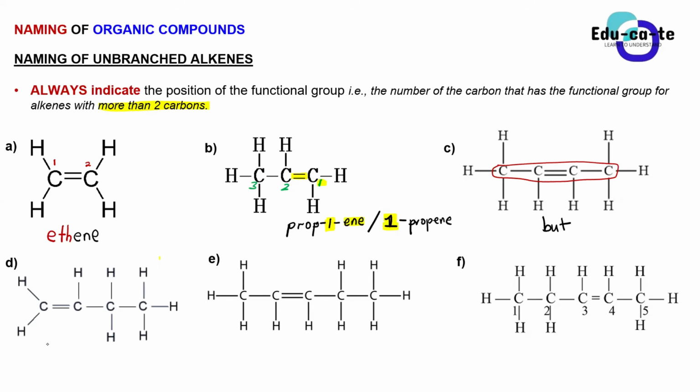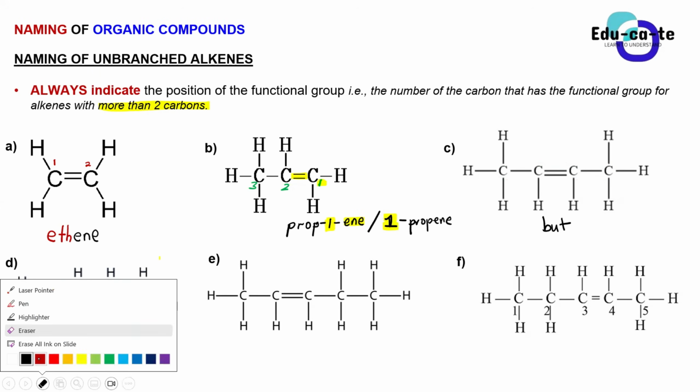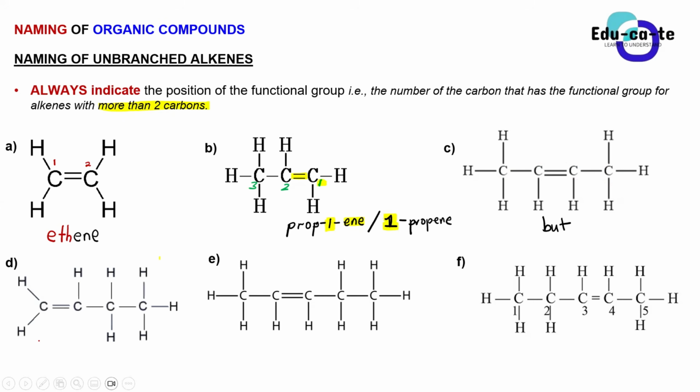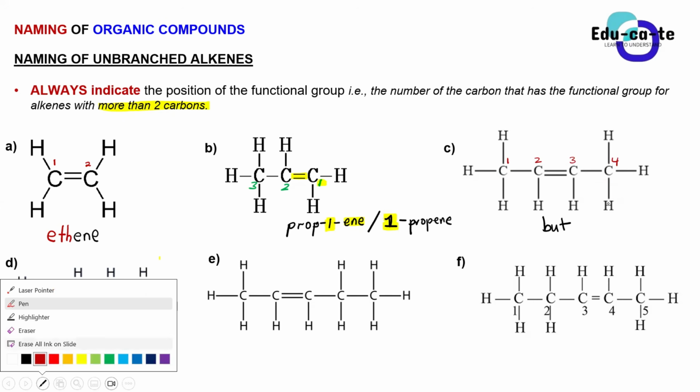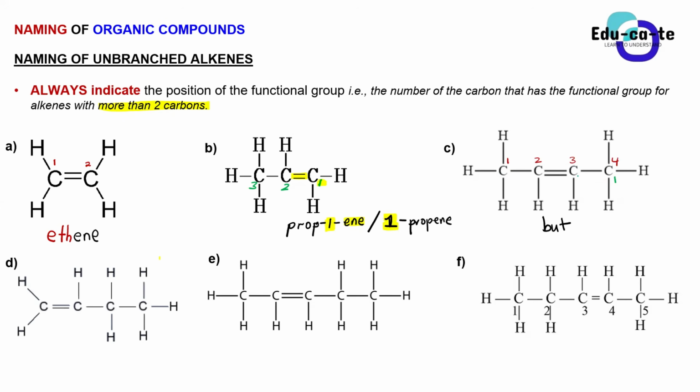But now remember, guys, that we need to number our carbons here. We number the carbons from the carbon that is closest to the functional group. So if we say this is carbon 1, carbon 2, carbon 3, and carbon 4, and the other direction, if we count from right to left, that's going to be carbon 1, carbon 2, carbon 3, carbon 4. So which one, guys, is the right way to count for compound C? The first one or the second one?